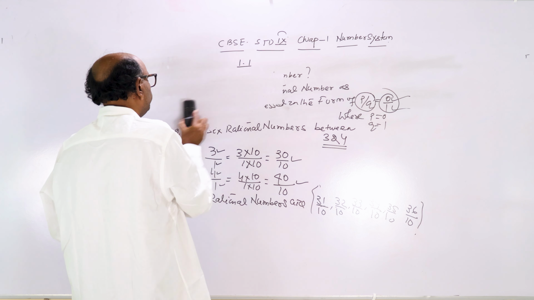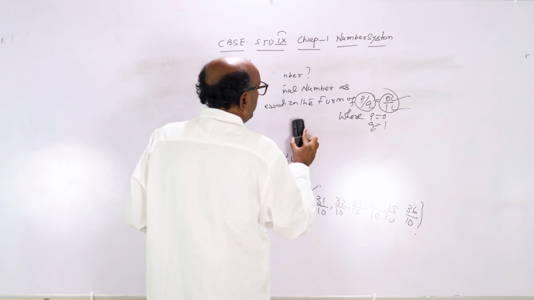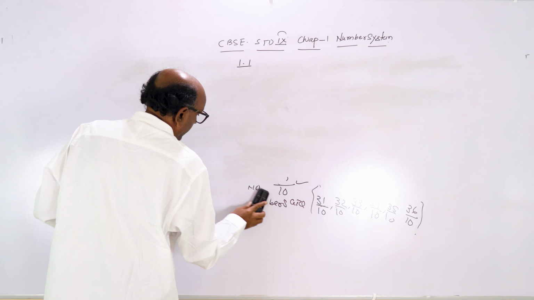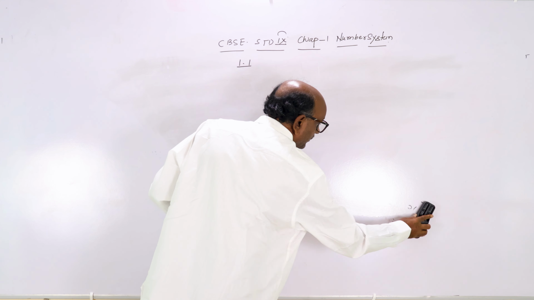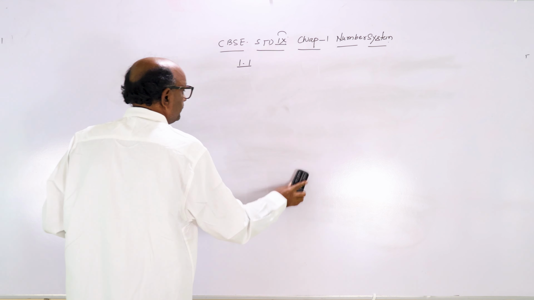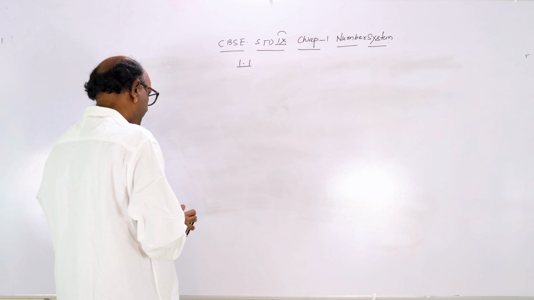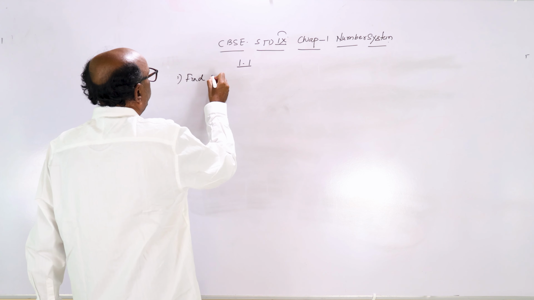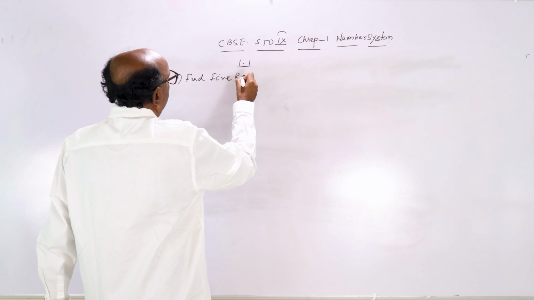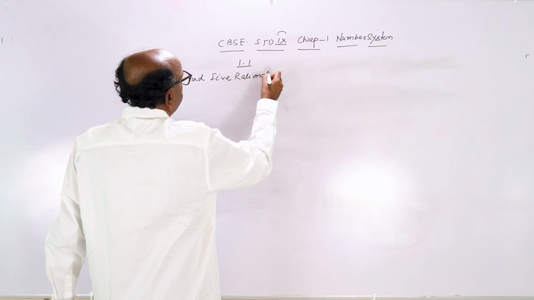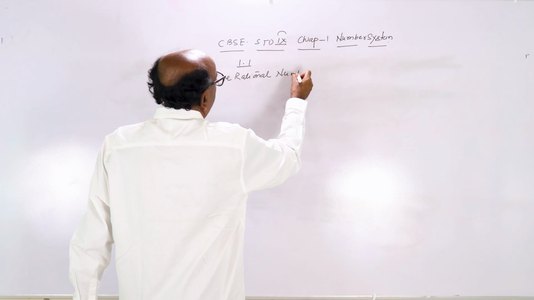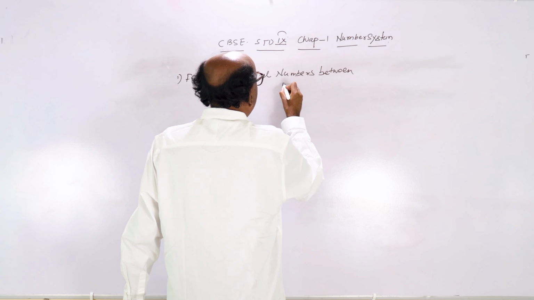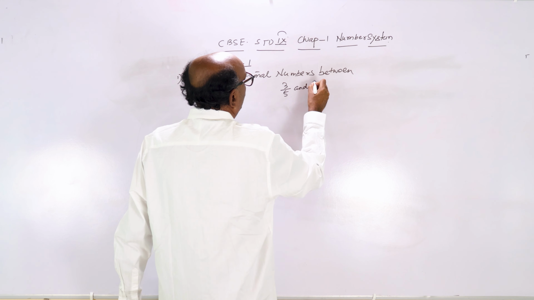Question number 3. Find 5 rational numbers between 3 by 5 and 4 by 5.